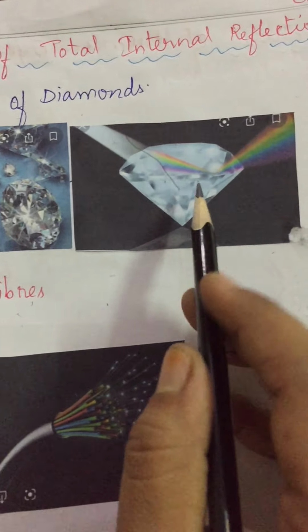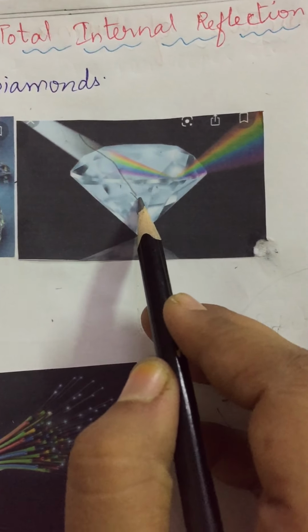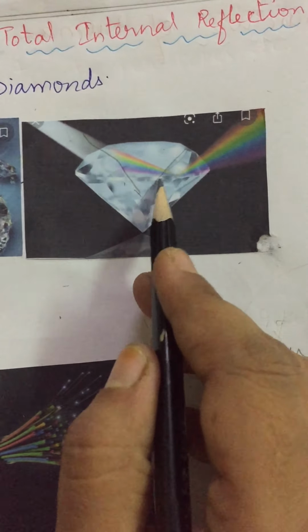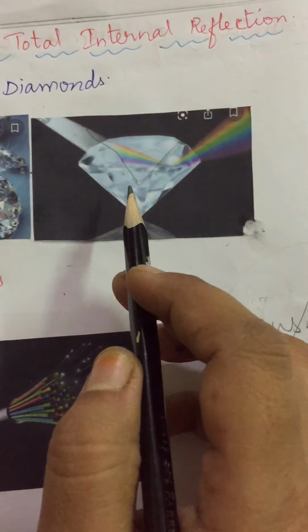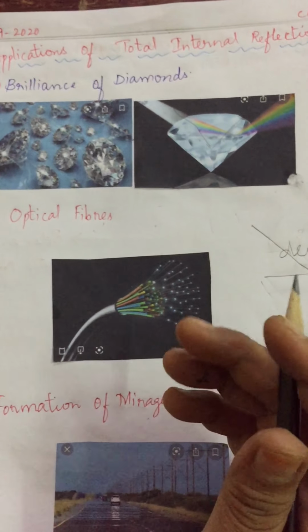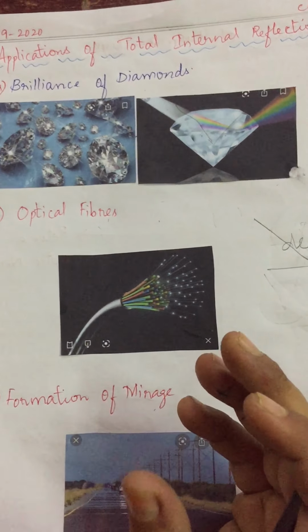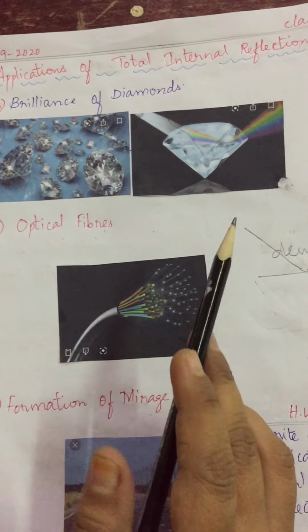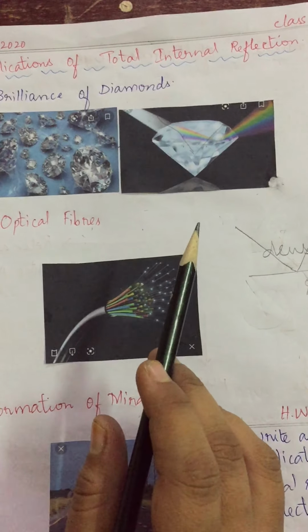Light will enter this medium and the refracted ray will not come out from this surface. That is nothing but total internal reflection. Due to that, it shines more. Did you observe, children, a diamond and a glass piece both shine, but the diamond shines more than a glass piece cut in the same shape.